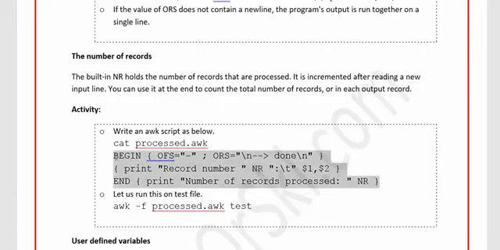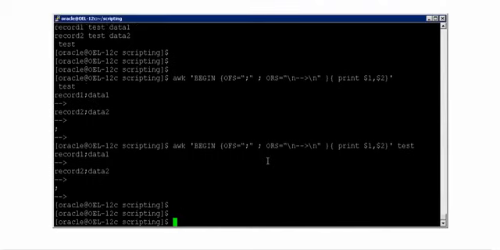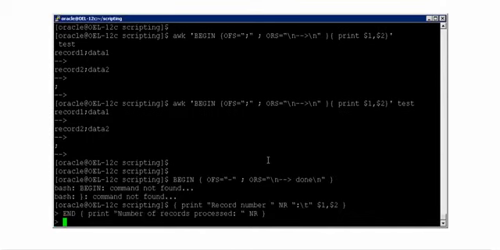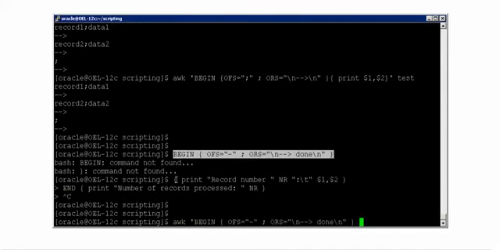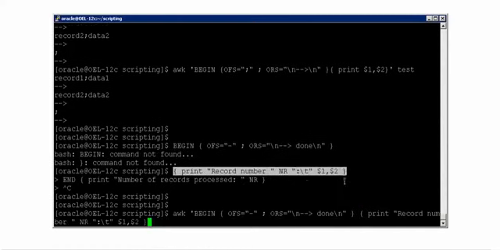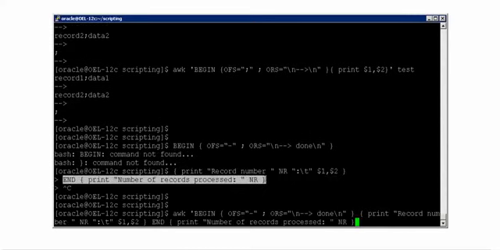If I run the same thing, instead of writing the script and running it on test, I'll just copy it and paste it. I'm sorry, here, because it has to be on a single line, I should say awk and then BEGIN followed by this, and then print whenever you find this, and then end it with this. And it has to run all these things on test.